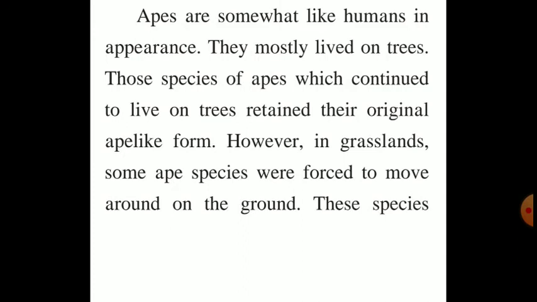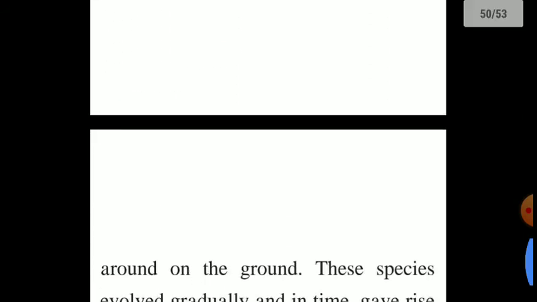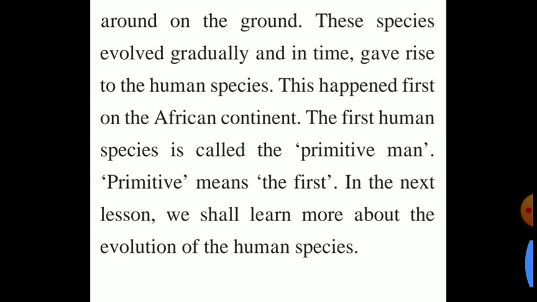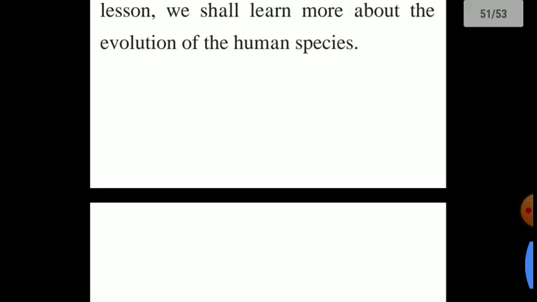However, in grasslands some ape species were forced to move around on the ground. These species evolved gradually, okay, and in time gave rise to the human species. This happened first on the African continent. The first human species is called primitive man. Okay, he is not an ape nor Homo habilis, the first stage of evolution. He is primitive man. Primitive means what? The first. In the next lesson, we shall learn more about the evolution of the human species.